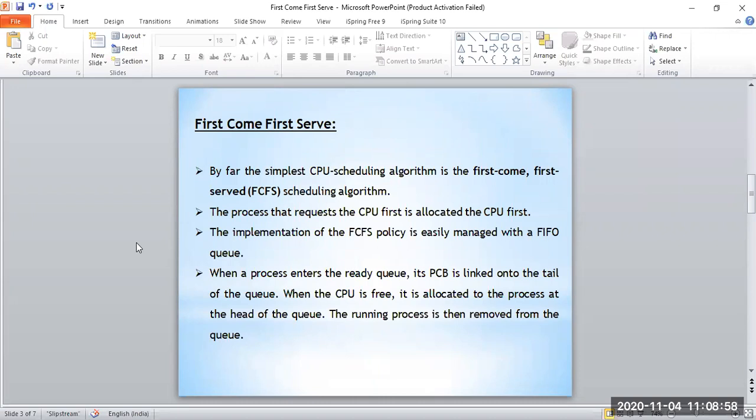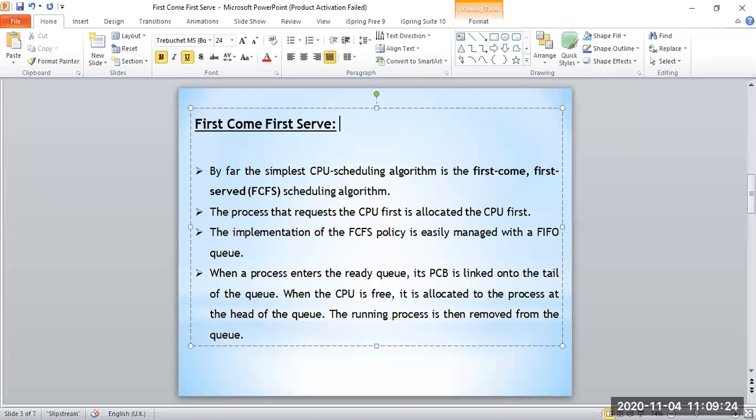By far, the simplest CPU scheduling algorithm is the first come first serve scheduling algorithm. The process that requests the CPU first is allocated the CPU first. In general, we hear the phrase first come first served. Basically, it means the thing which comes first will be served first, or entertained first, or executed first.